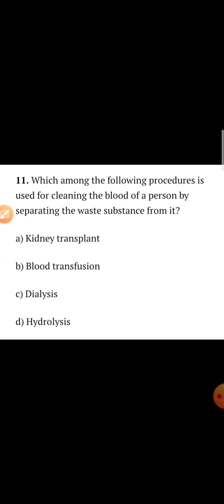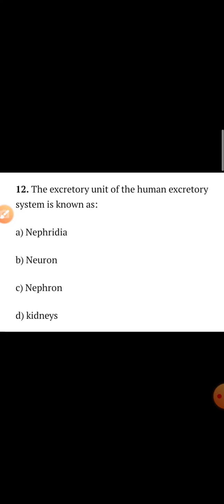Which among the following procedures is used for cleaning the blood of a person by separating the waste substances from it? The process for cleaning the blood of a person by separating the waste substances is dialysis. So the correct answer will be option number C, dialysis.